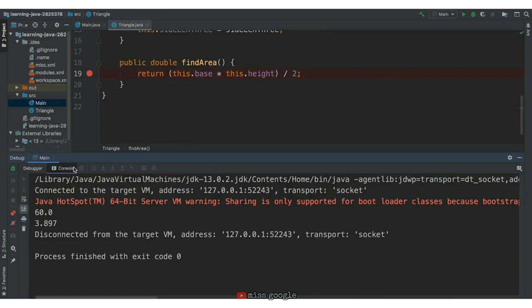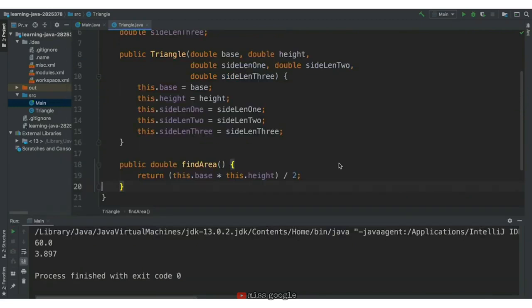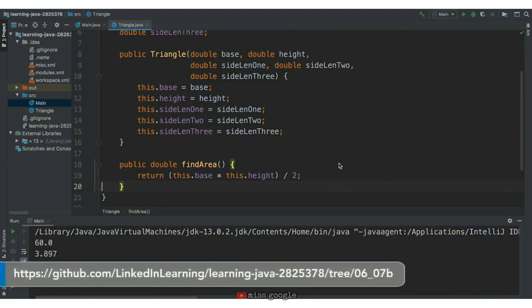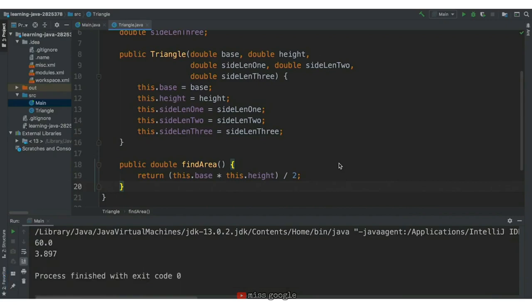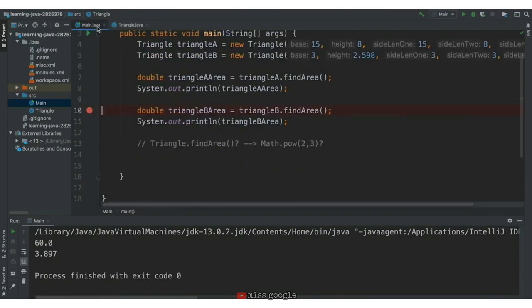Awesome! We just used our custom-built find area instance method from the triangle class on 2 triangle instances. With the find area call, we've used the dot operator to access a behavior or method from our triangle class. What about attributes? So far, we've only accessed a triangle's instance values using the this keyword inside its class, but we can also access it outside its class.